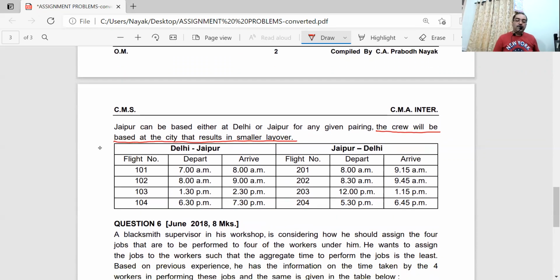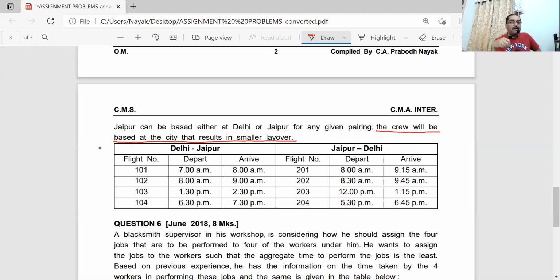Flight number 101. Now see here, what is happening is, you will normally observe that if you have a flight number 101, Hyderabad to Calcutta, when it comes back it is 201. It will not have the same number. The flight number changes.